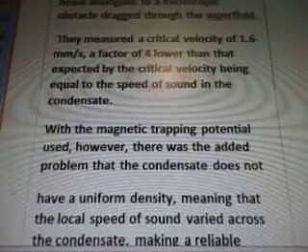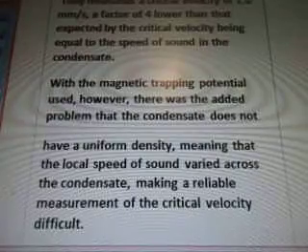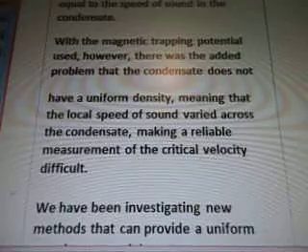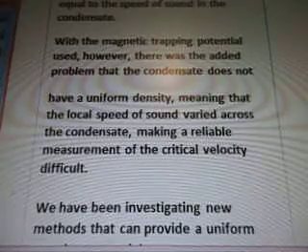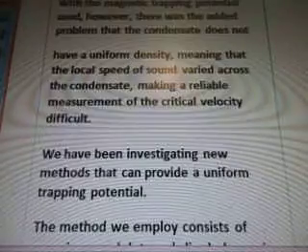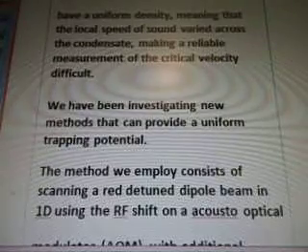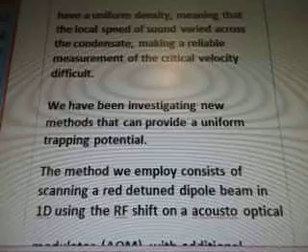With the magnetic trapping potential used, however, there was the added problem that the condensate does not have a uniform density, meaning that the local speed of sound varied across the condensate, making a reliable measurement of the critical velocity difficult. We have been investigating new methods that can provide a uniform trapping potential.